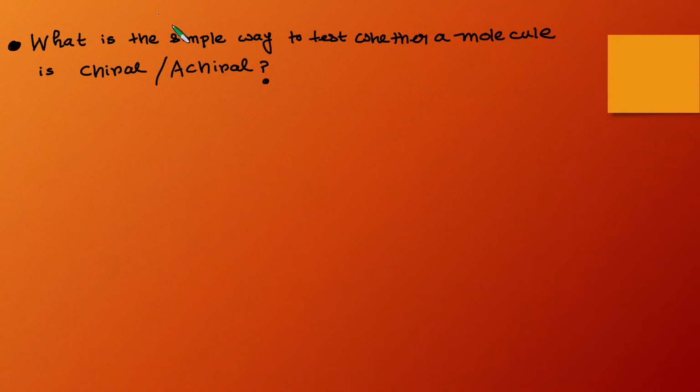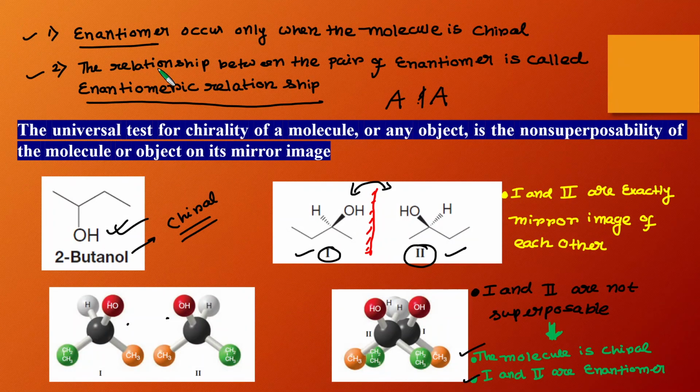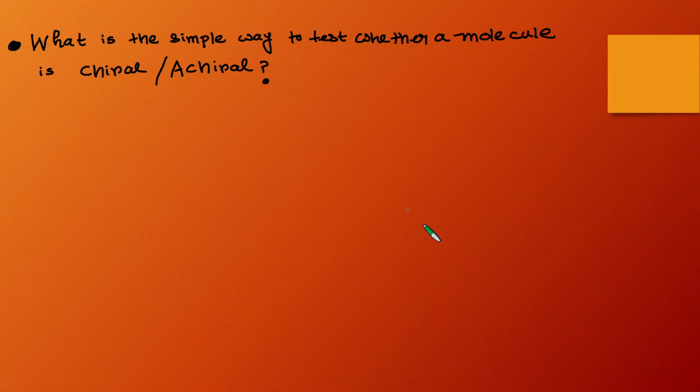Now the question arises: in my previous slide I discussed that this is the universal test for chirality, but in this test you have to do so many things. You have to first draw the structure of that molecule, then take the mirror image of that molecule, and then see the non-superimposability. All those things take some time. So there is a simpler way to test whether a molecule is chiral or not.